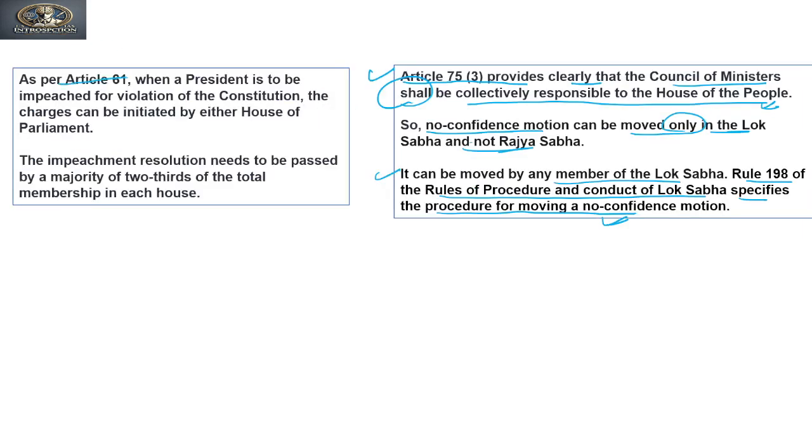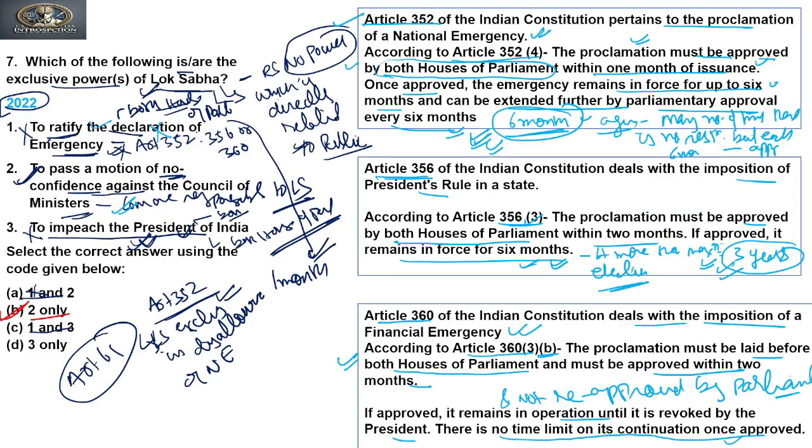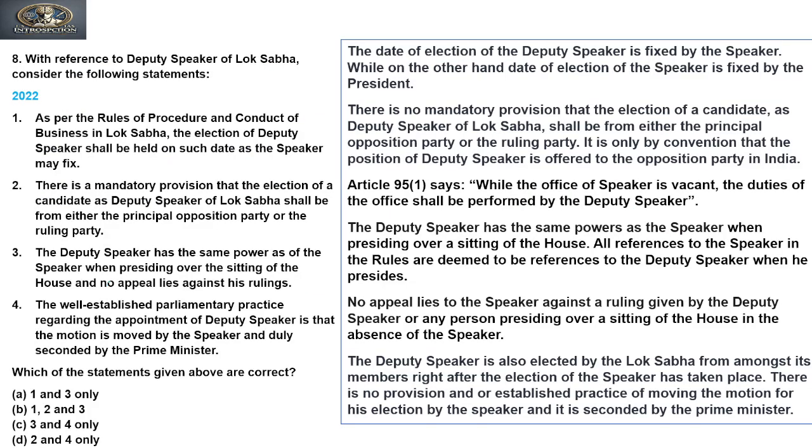According to Article 61, when a President is to be impeached for violation of the Constitution, this is the ground for impeachment of the President, the charges can be initiated in either house of the Parliament. So it can be done either in the Rajya Sabha or in the Lok Sabha. The impeachment resolution needs to be passed by a majority of 2/3 of the total membership in each house, which is known as a special majority. So the impeachment of the President is also not under the exclusive power of Lok Sabha. Because of this, it is incorrect. Clear? Now let's move to the next question.